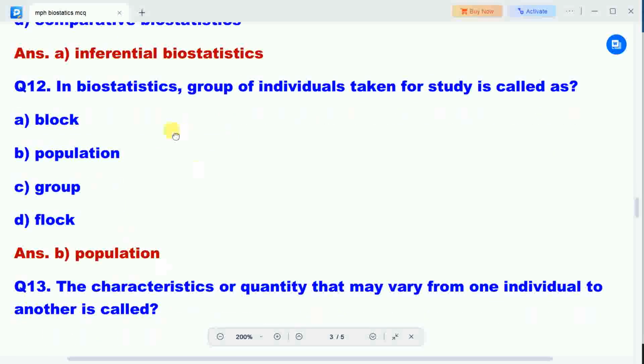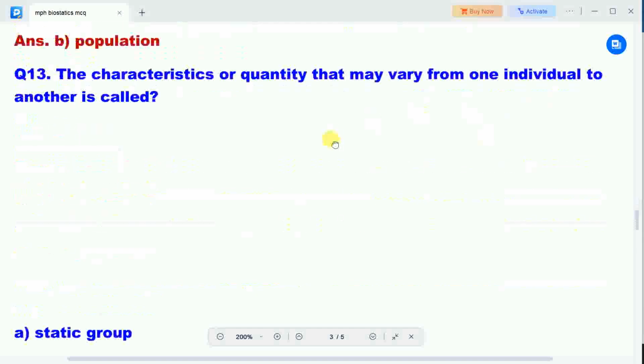Next question: in biostatistics, group of individuals taken for study is called as. Option A, block, B, population, C, group, D, flock. Correct answer is option B, population. In biostatistics, group of individuals taken for study is known as population.